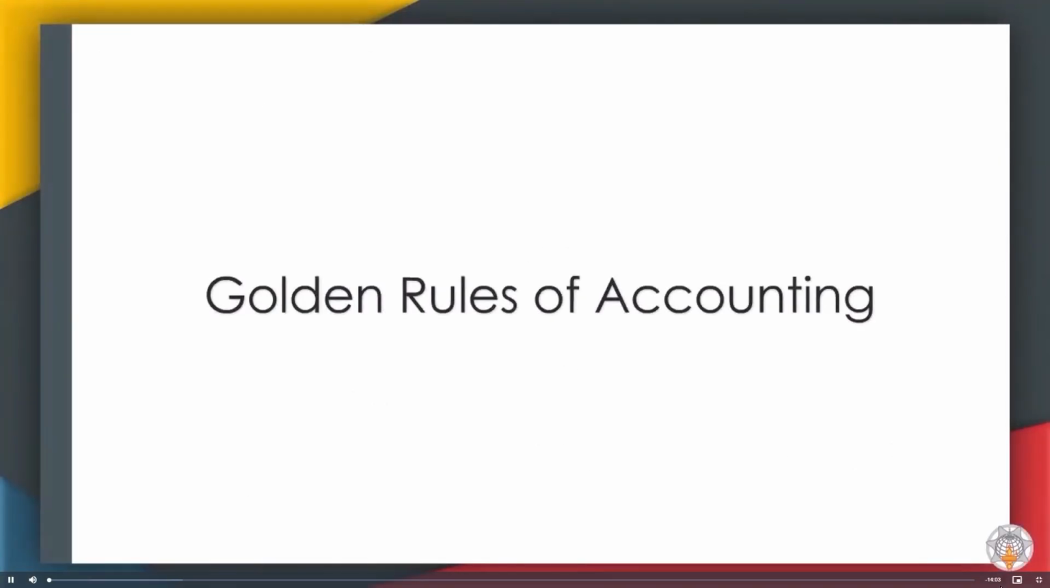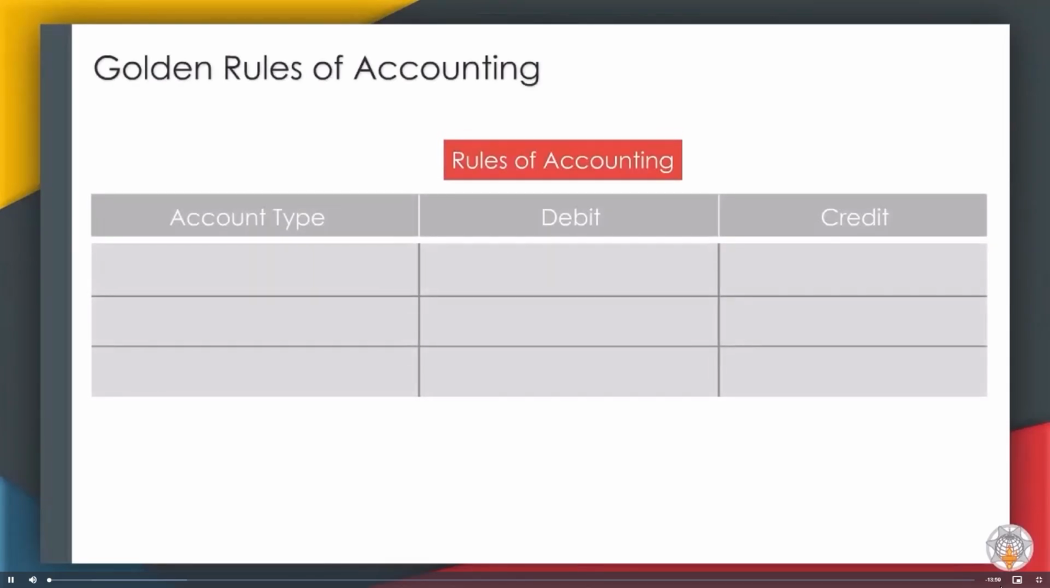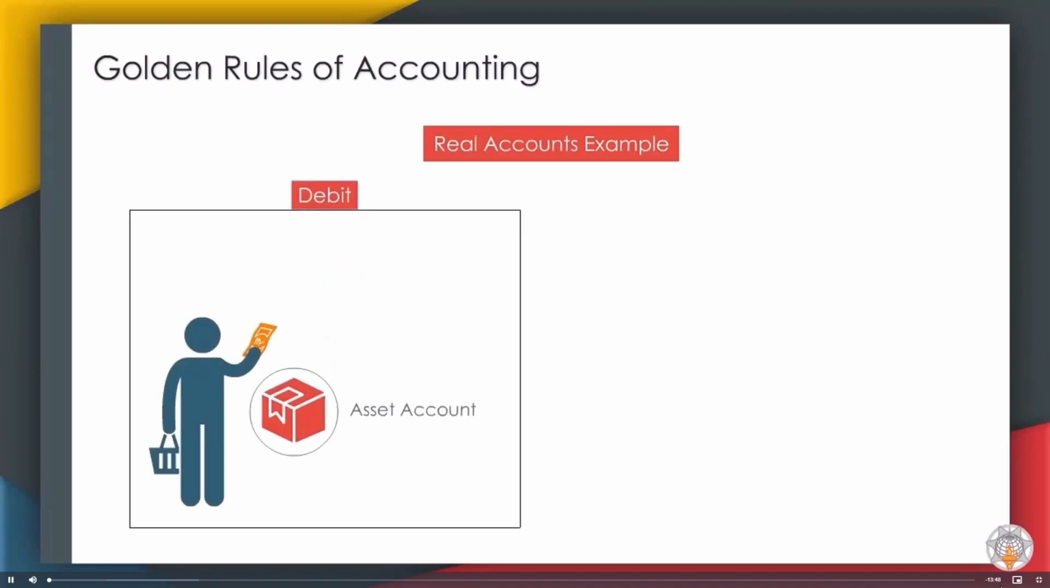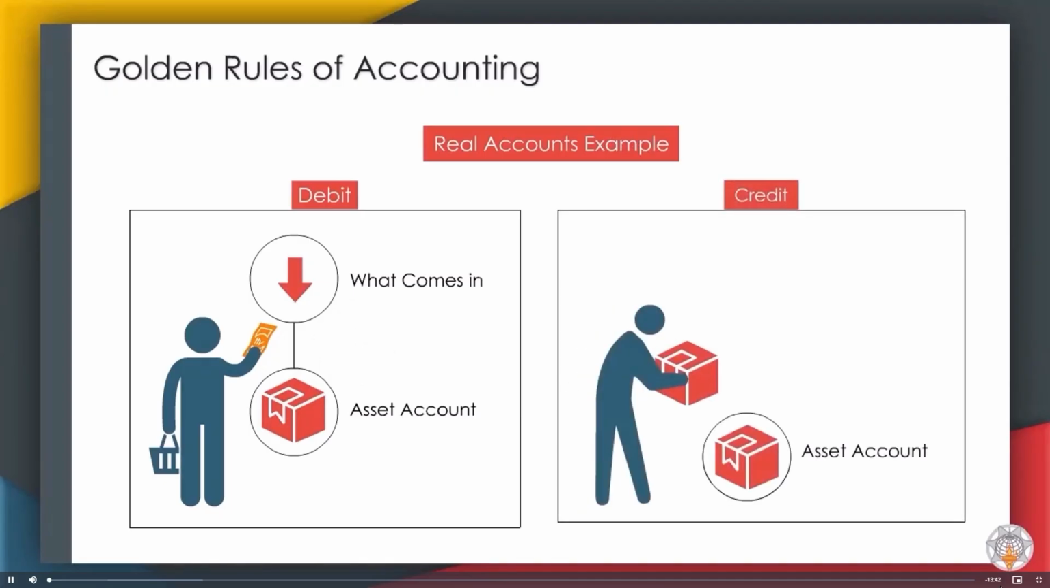Golden rules of accounting. For real accounts, debit what comes in and credit what goes out. For example, if we purchased any asset, that asset account will get debited. Or if we sold any old asset, that asset account will be credited.